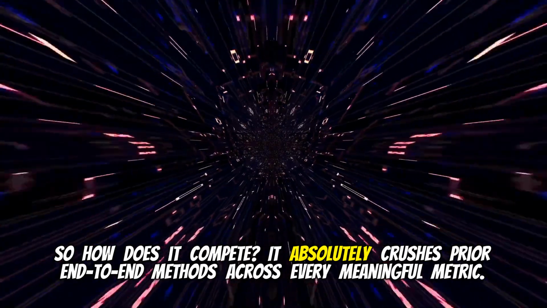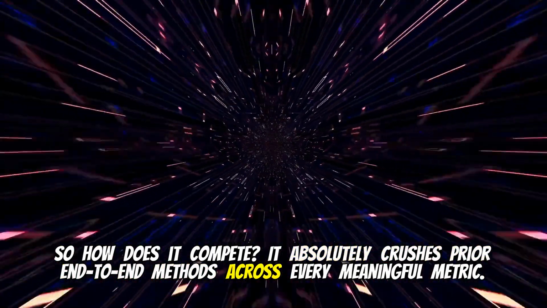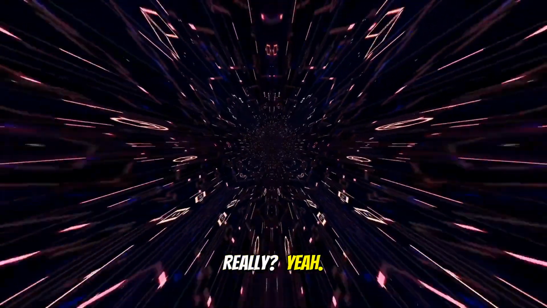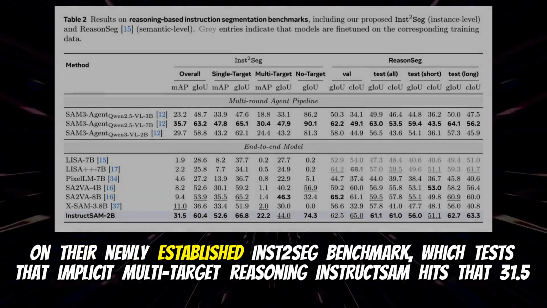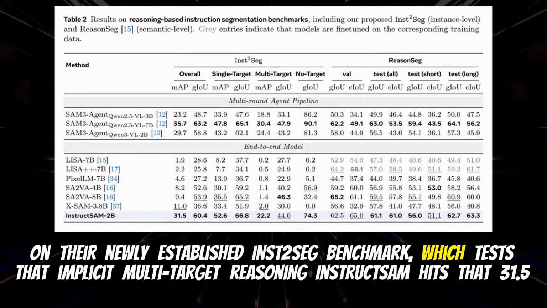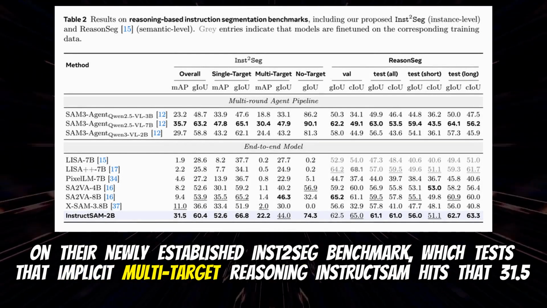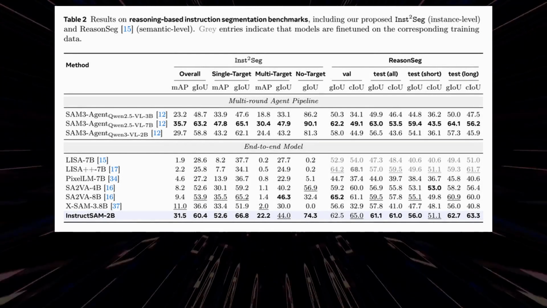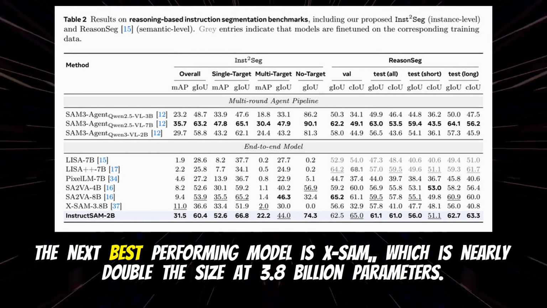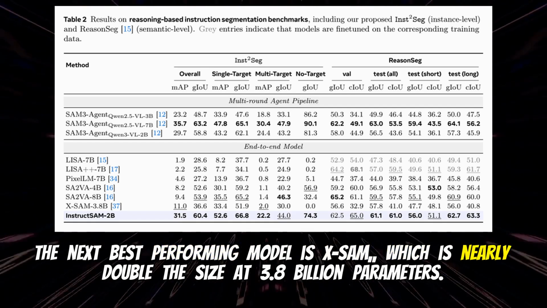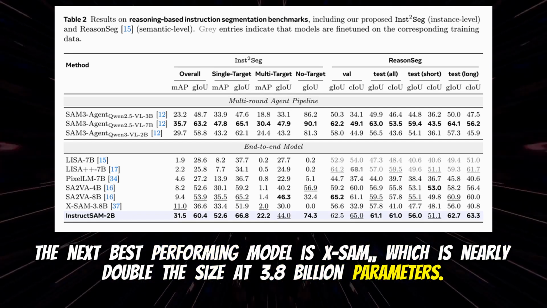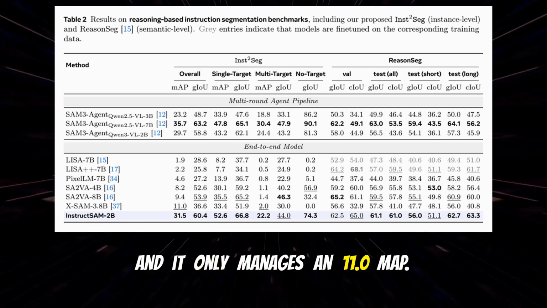It absolutely crushes prior end-to-end methods across every meaningful metric. Really? Yeah. On their newly established Inst2Seg benchmark, which tests that implicit multi-target reasoning, InstructSAM hits that 31.5 mAP. The next best performing model is X-SAM, which is nearly double the size at 3.8 billion parameters, and it only manages an 11.0 mAP.